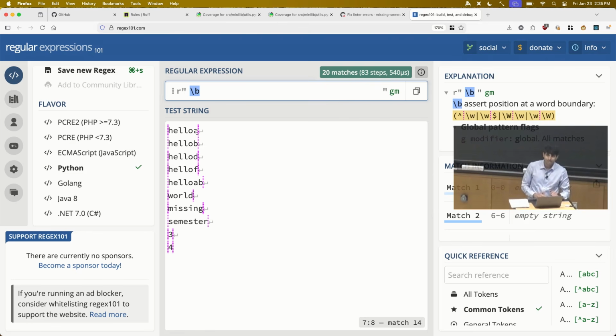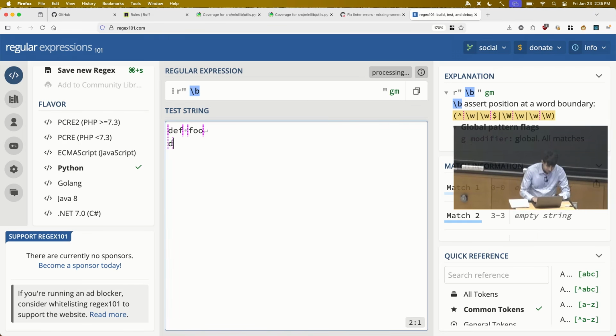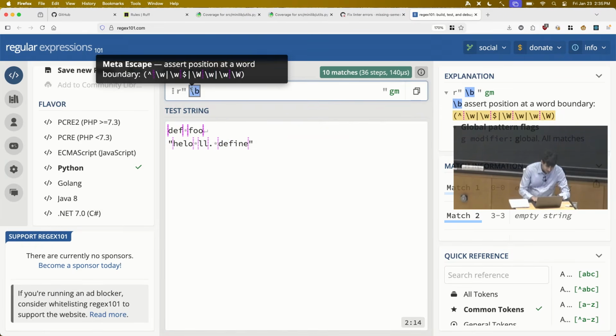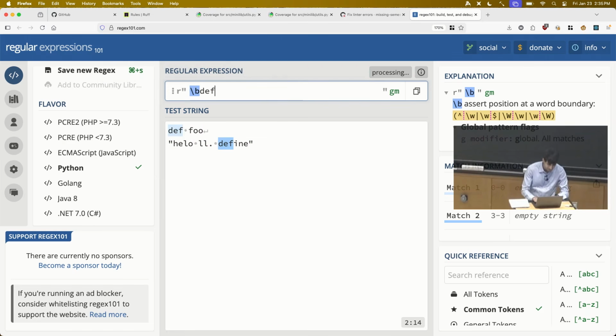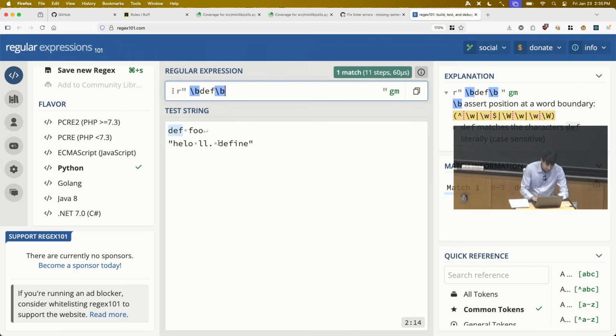So say you want to find all the function definitions in your Python code, so you're looking for all the defs. Maybe you're using the word def in other contexts. You might have a def foo, but you might also have a string like hello, blah, blah, define. And you want to match this def, but not match this def. You can say, I'm looking for a word boundary. So this actually matches things in between characters if it's a word boundary. It's not matching a character itself, so word boundary, def, word boundary, and it matches this def, but not the def in define.